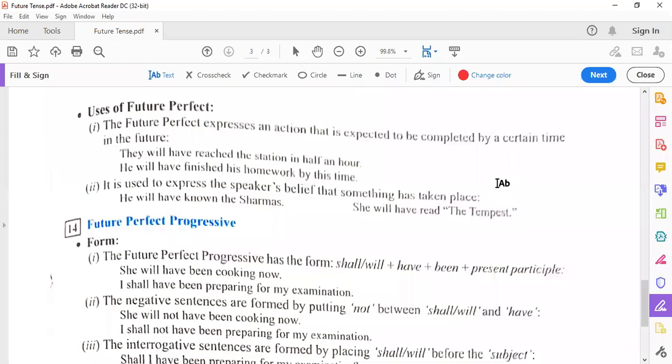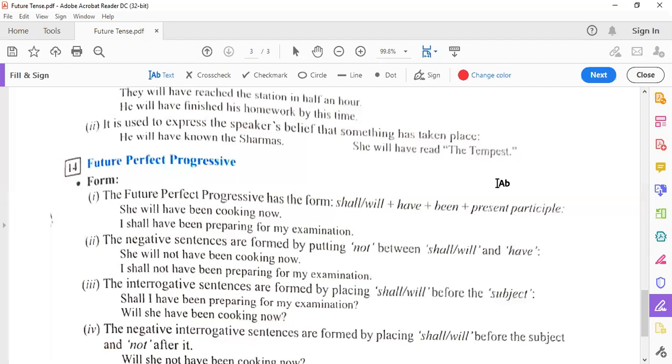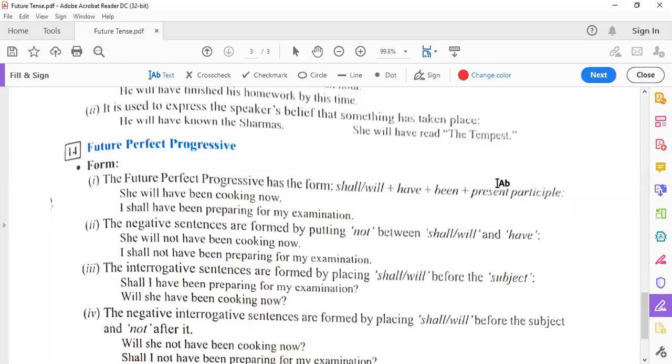He will have read The Tempest, the name of a book, कि वो ये बुक पढ़ चुका होगा. ठीक है. The action is complete itself in the past, but it is giving the speaker's opinion, so we used here future perfect.